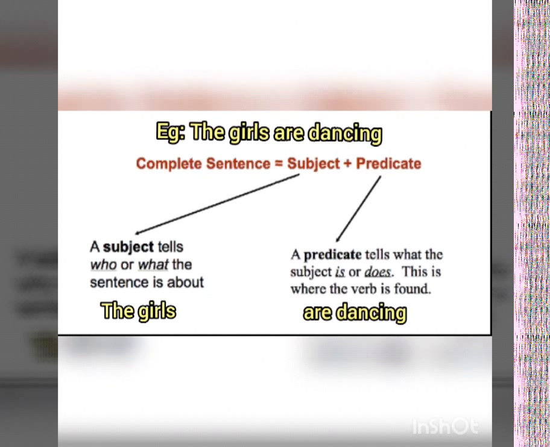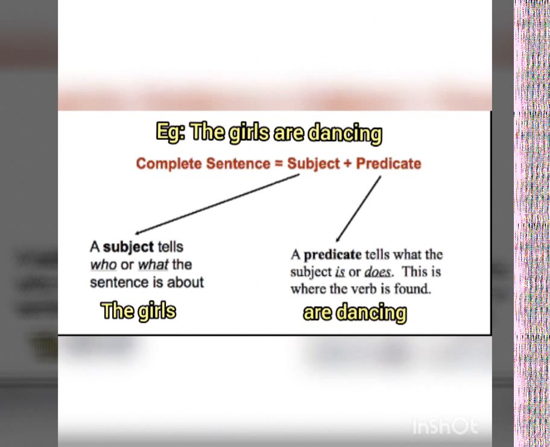In simple words, we can say that the subject is the naming part of the sentence. For example, consider the sentence, the girls are dancing. In that sentence, the naming part is the subject. That is, the girls is the subject and the rest, are dancing, is the predicate of that sentence.